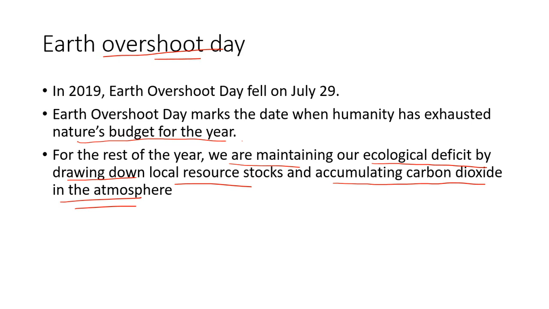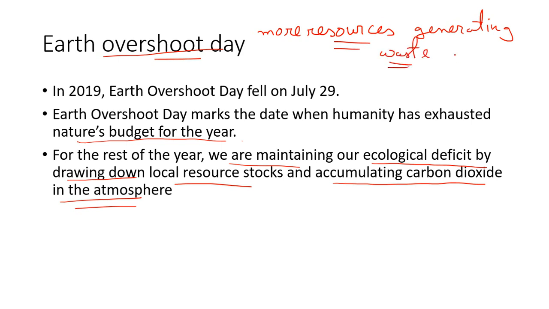Let us understand this term. Suppose humanity is using more resources and generating waste at a pace that the ecosystems can't renew, so the ecosystem fails to renew, then the earth comes in overshoot.